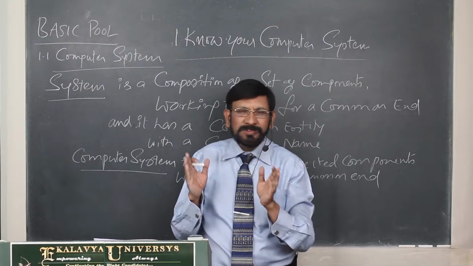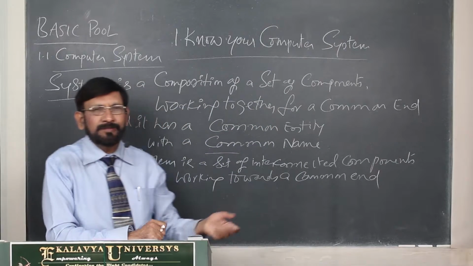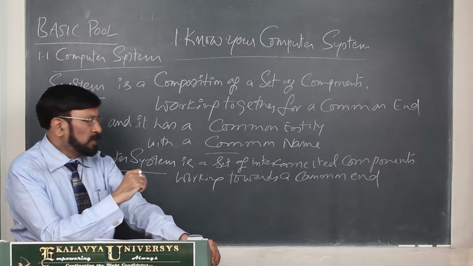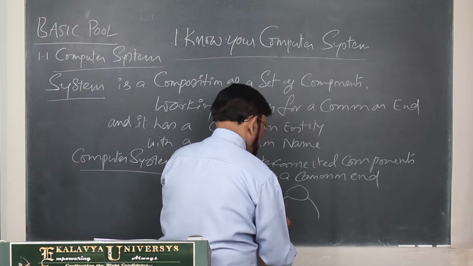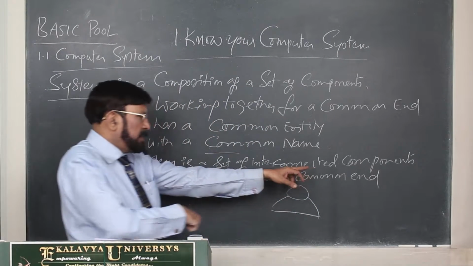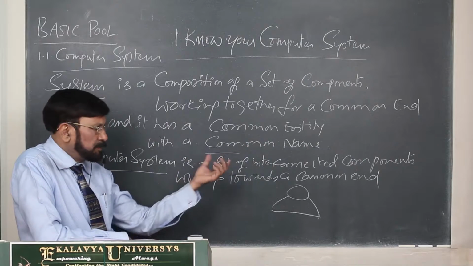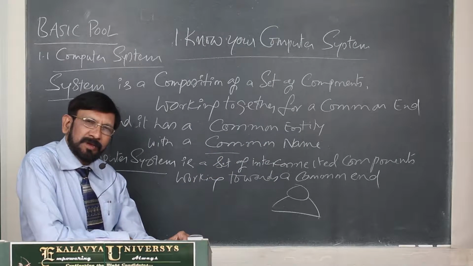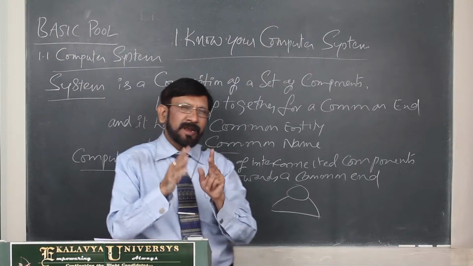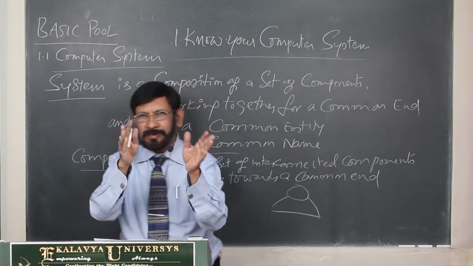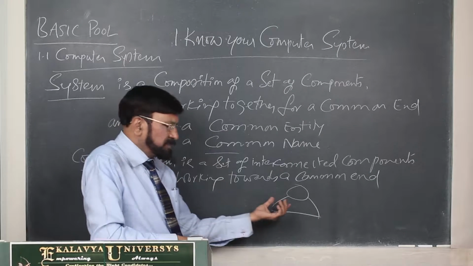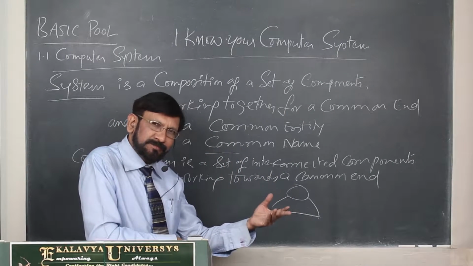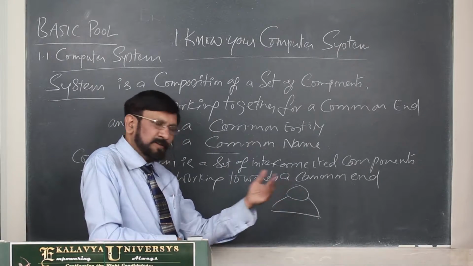Now, a human system is also like a computer system. Human system means let us take a person. Actually, a computer system is a big set of components, classified into only two groups, hardware and software. In a human system also, you take any person, it is also like that.